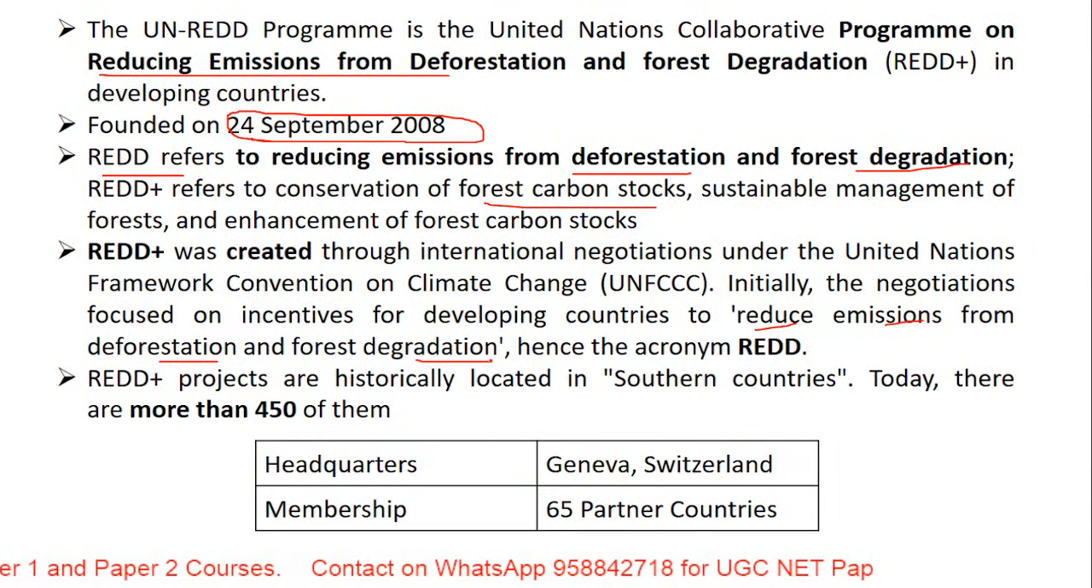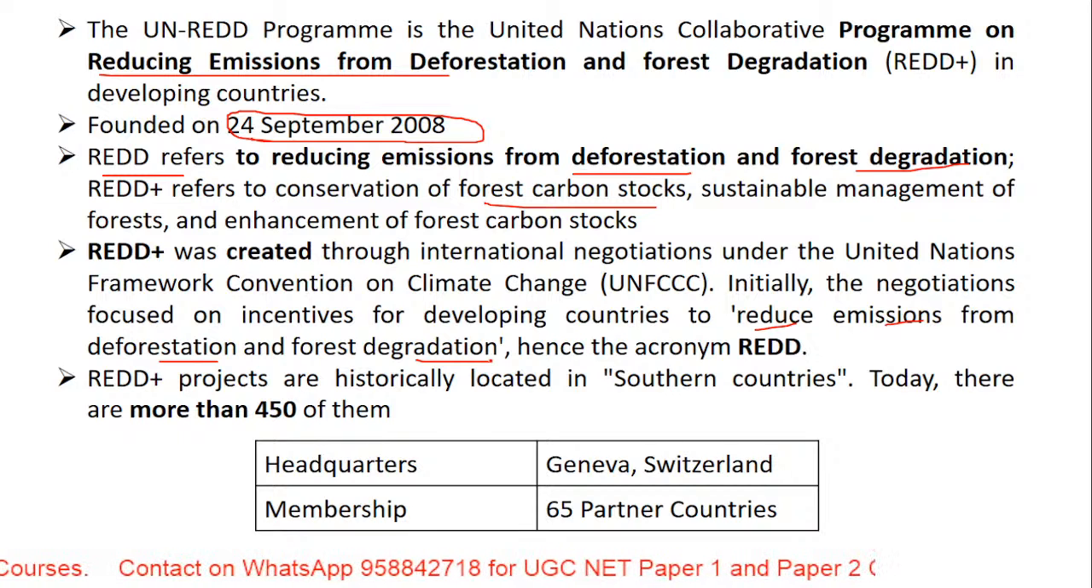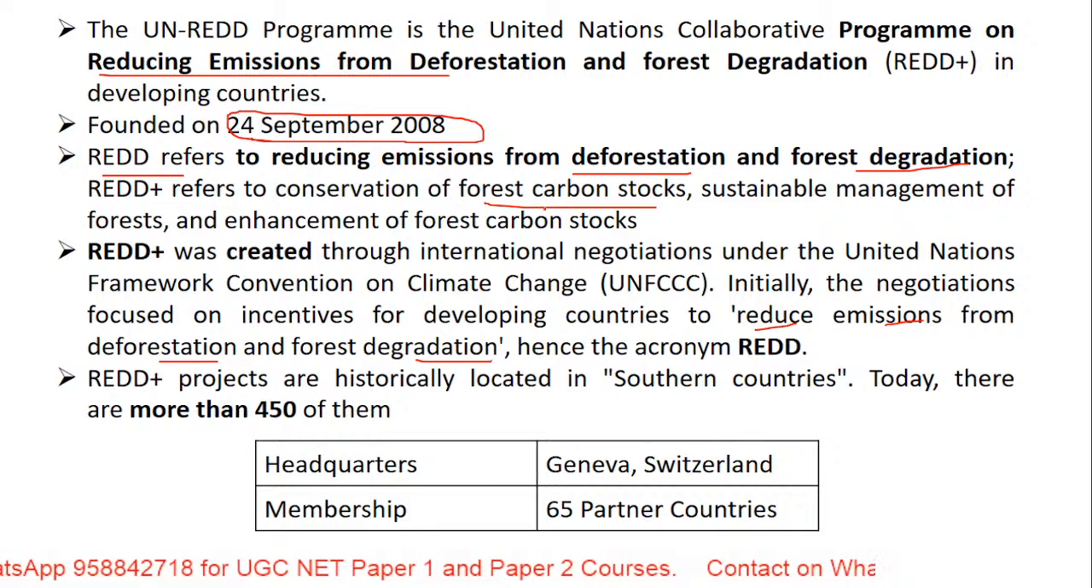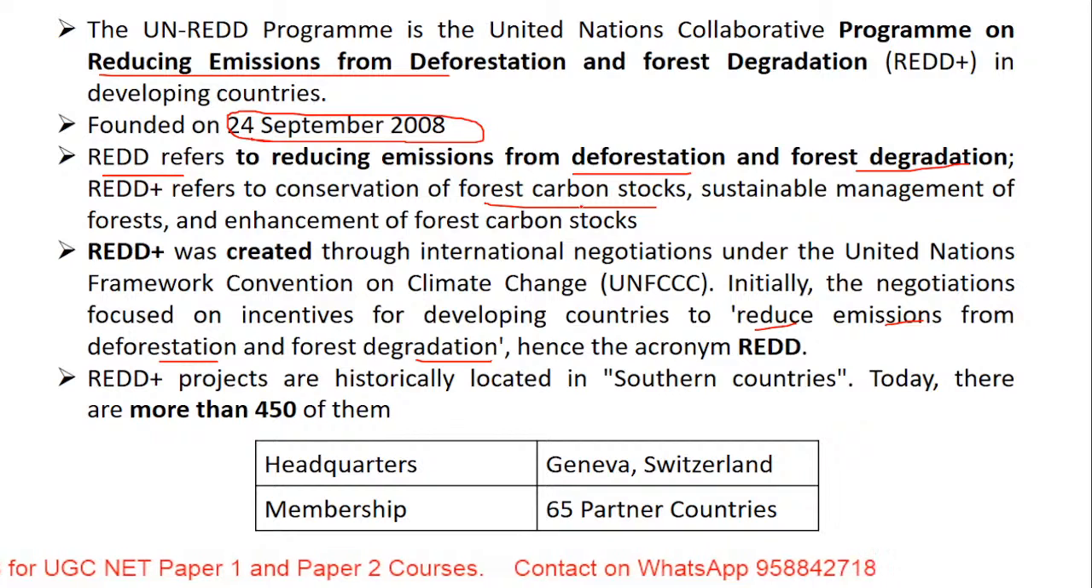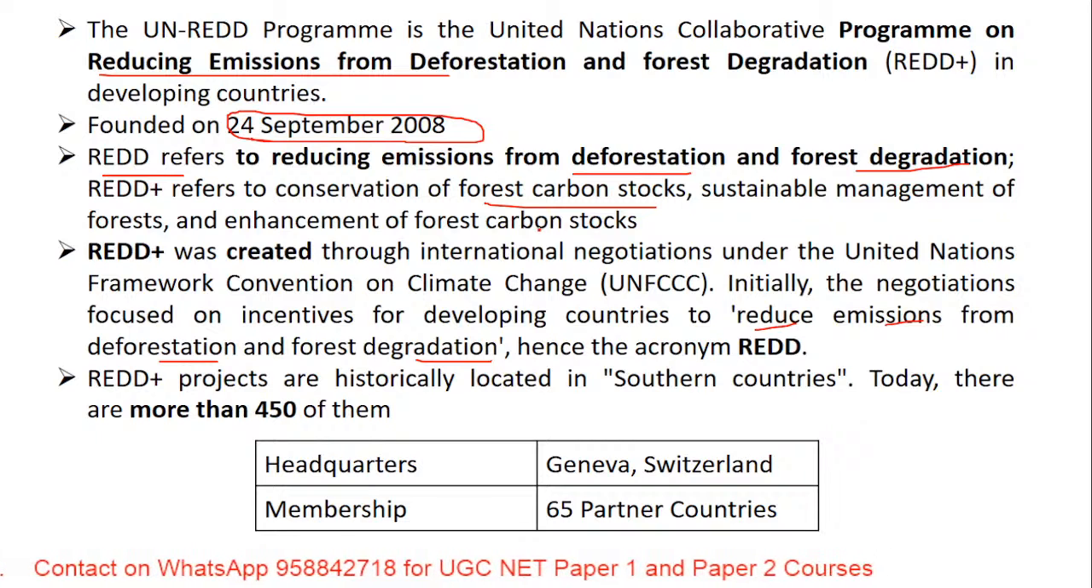If I'm talking about RED, that is nothing but reducing the emission from deforestation and degradation. Why was that plus added? The plus was added with an intention not only to reduce the emission, but also to conserve the carbon stock, sustainable management, and enhancement of forest carbon stock. So this was the reason. There is a question on this in the previous year question paper. That's the reason I have taken this slide.